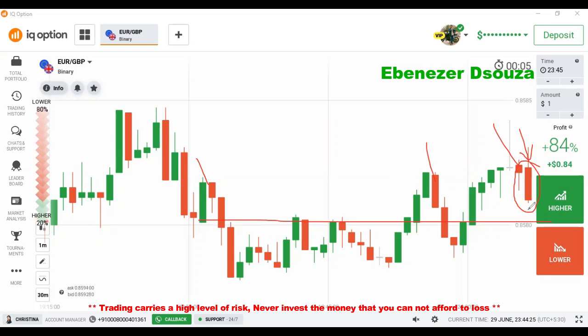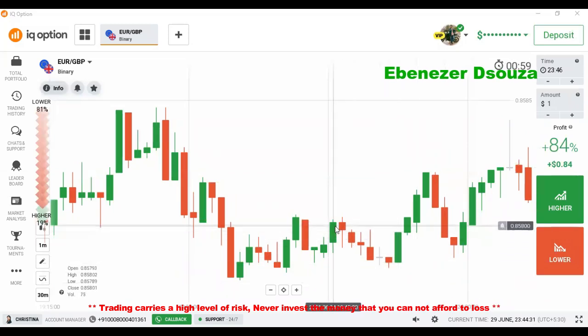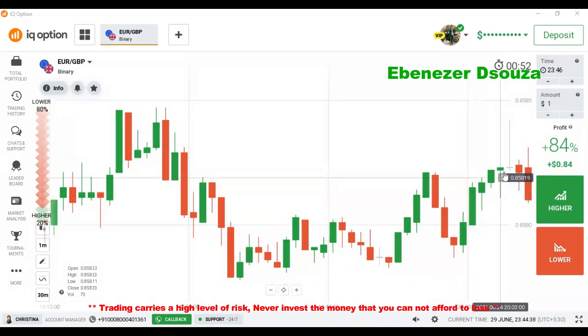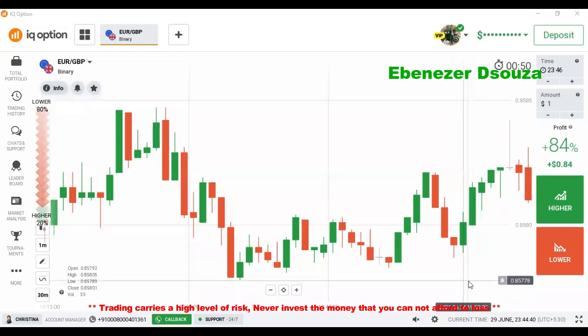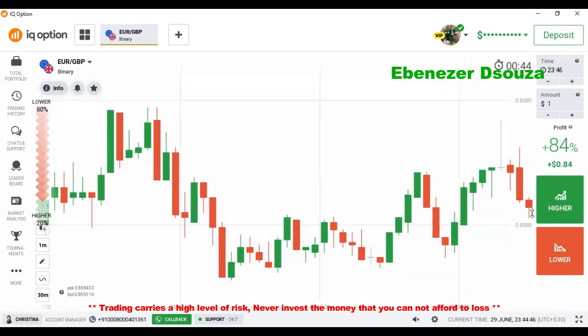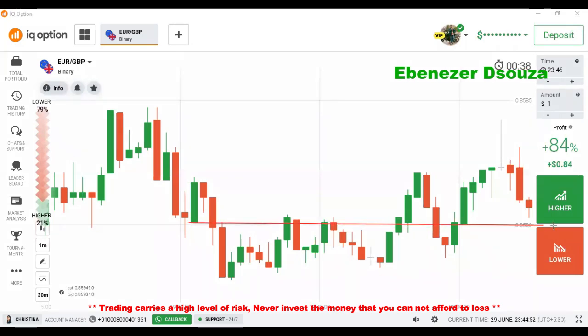Still there is a gap, so we can go with sellers confidently on the next candlestick because from this point every time we are seeing momentum, again we can expect the same momentum. We can go with sellers on the next candlestick. Okay, so it's a bearish candlestick and the next level is here. So there is a gap.